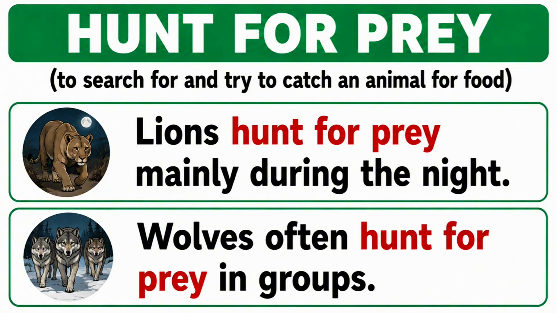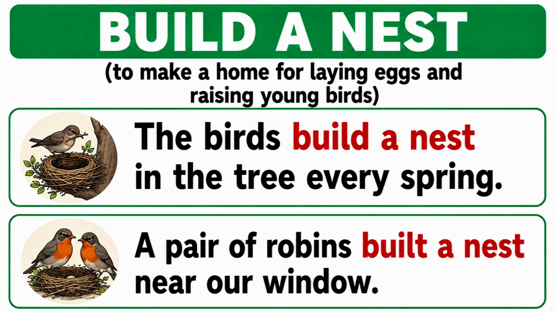Hunt for prey. To search for and try to catch an animal for food. Lions hunt for prey mainly during the night. Wolves often hunt for prey in groups. Build a nest. To make a home for laying eggs and raising young birds. The birds build a nest in the tree every spring. A pair of robins built a nest near our window.